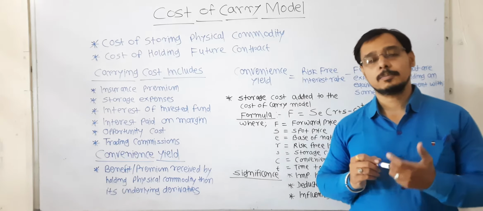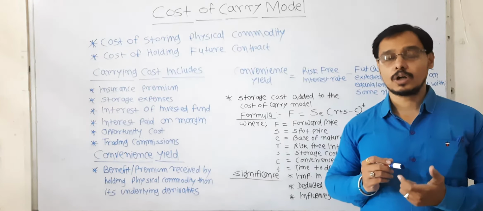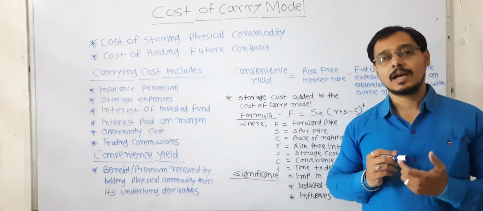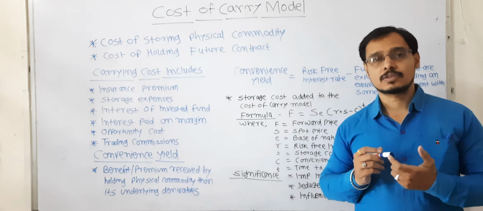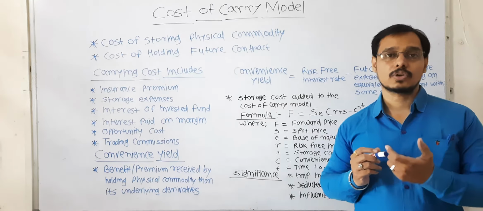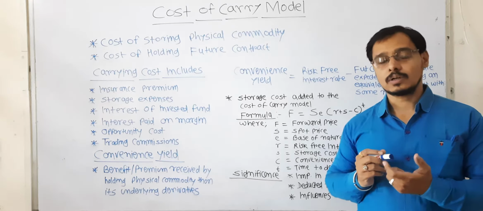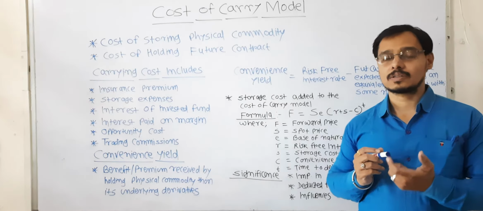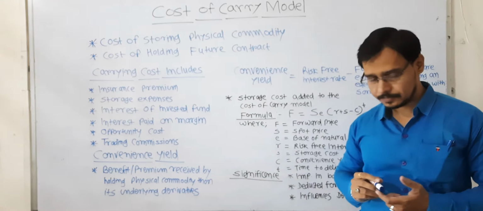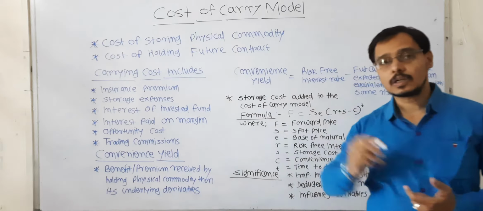When we are buying and holding any physical asset, or even an intangible asset in electronic form, at that time we have to pay some cost. Now this cost is added to the holding, and this cost is calculated with the help of the cost of carry model. Now this is the cost of storing a physical commodity.